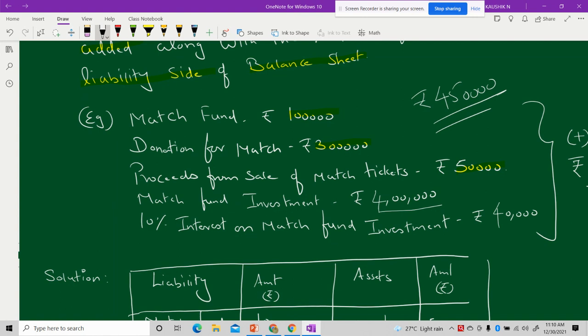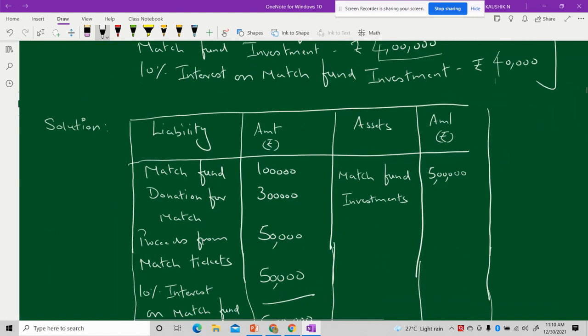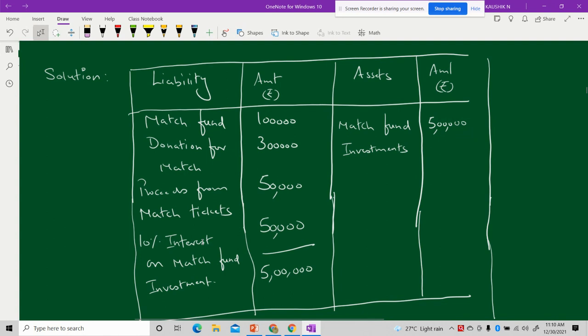And second, the interest was given as 50,000 on the amount of 4 lakhs. When I apply 10 percentage, then it comes only to 40,000. So it should not be 50,000. And here, if suppose they have even given you the solution, and you want to do the necessary corrections, then it will be like match fund as rupees 1 lakh, yes, no error.